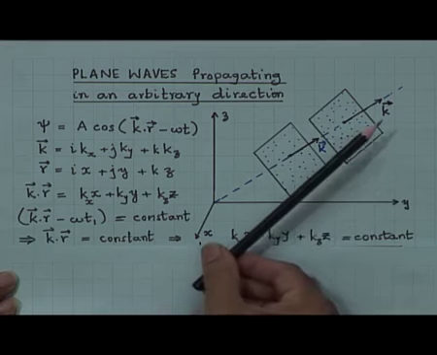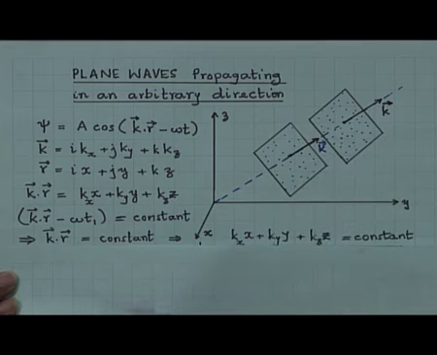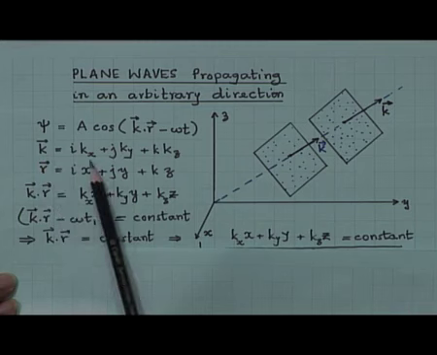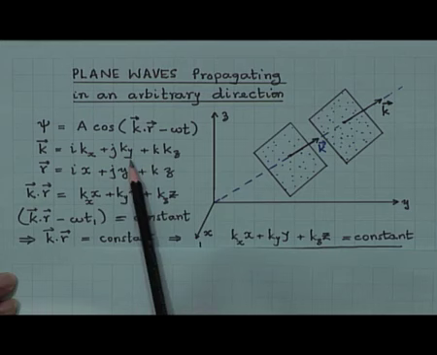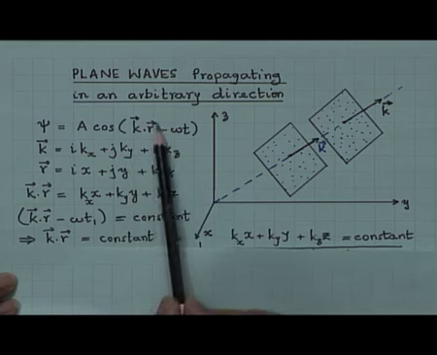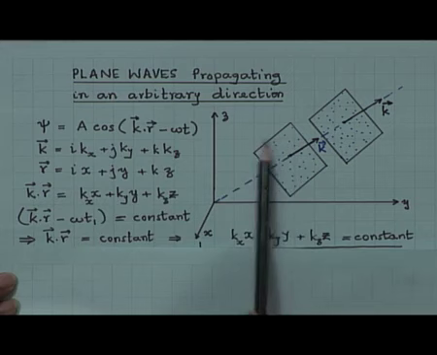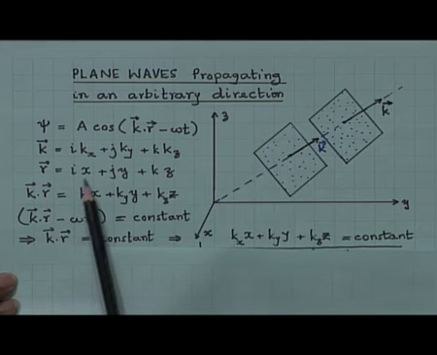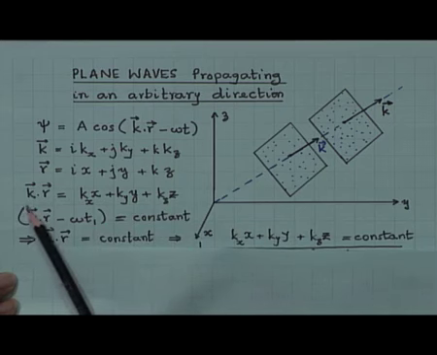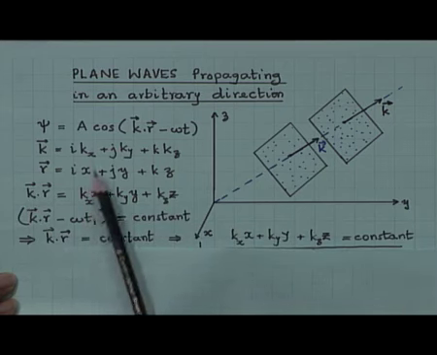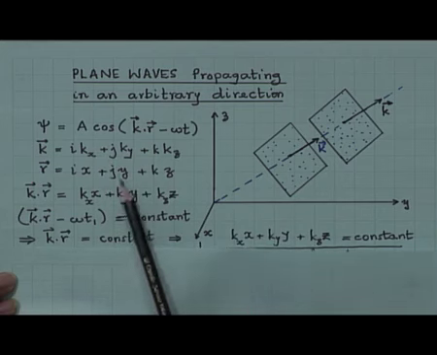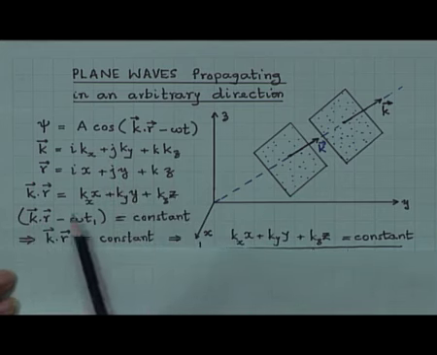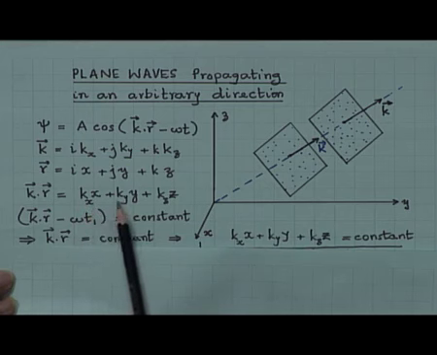Now, k is propagating in an arbitrary direction, which means it will have 3 components. K is a vector with the 3 components k x, k y, k z, and r is the position vector, which is also given by i x plus j y plus k z, and k dot r therefore, is equal to k x x plus k y y plus k z z.